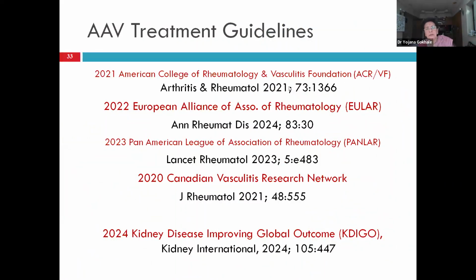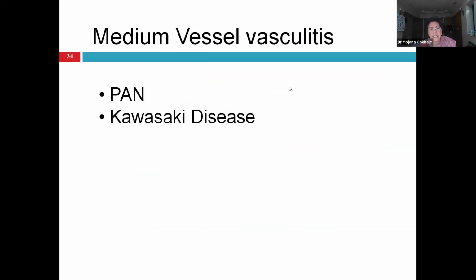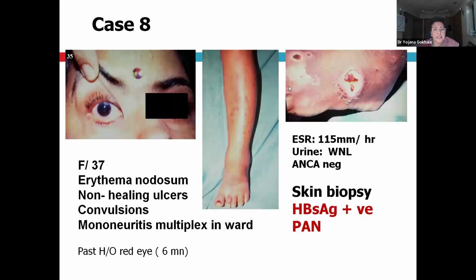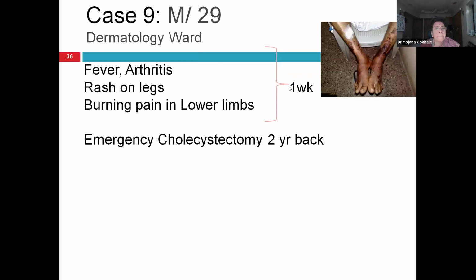Now, these are various treatment guidelines for ANCA positive vasculitis. I'll be coming to them. Coming to medium vessel vasculitis, PAN and Kawasaki disease. Now, this lady had erythema nodosum, non-healing ulcers, convulsion, mononeuritis multiplex, was admitted in my ward, ESR high, urine was normal, skin biopsy showed medium vessel vasculitis, she was hepatitis B positive, so that was polyarteritis nodosa precipitated by hepatitis B.